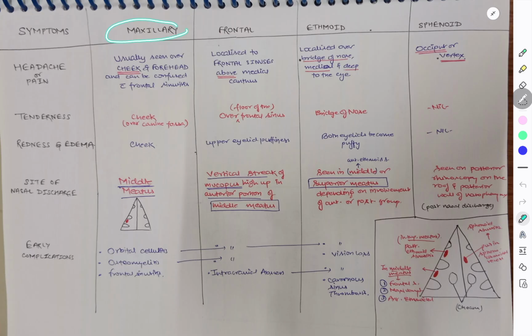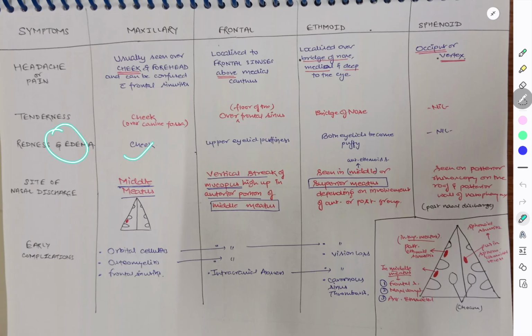For the maxillary sinus, the headache or pain is usually seen over the cheek and forehead. The most common pain is in the cheek because the maxillary sinus is in the cheek area. Sometimes the pain is in the forehead area. Tenderness is again over the cheek. The maxillary area is in close proximity to the cheek, so the canine fossa is involved.